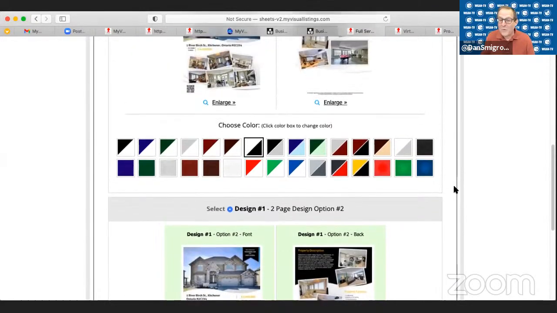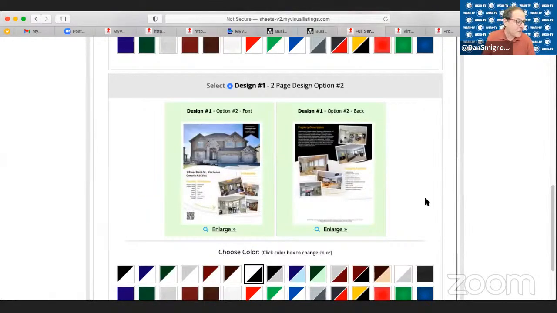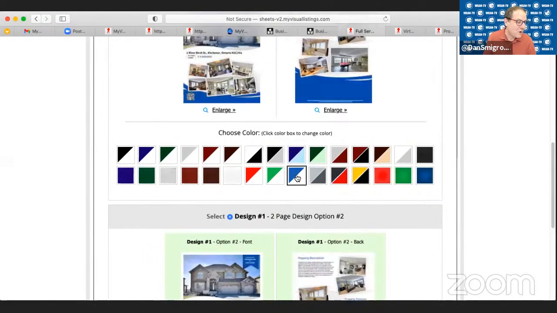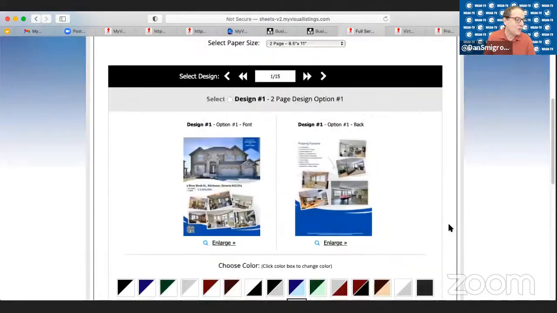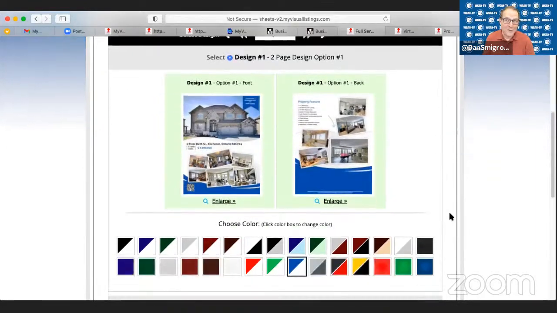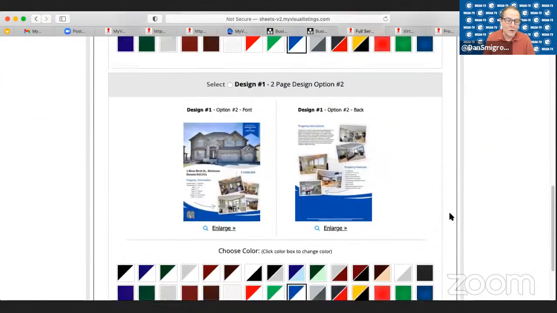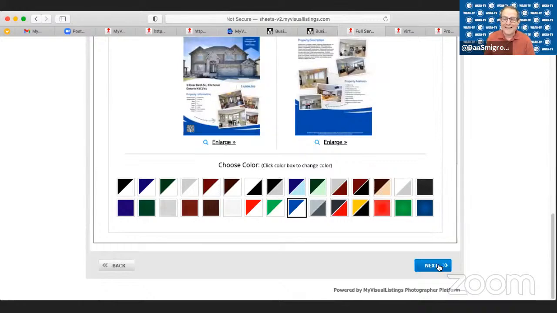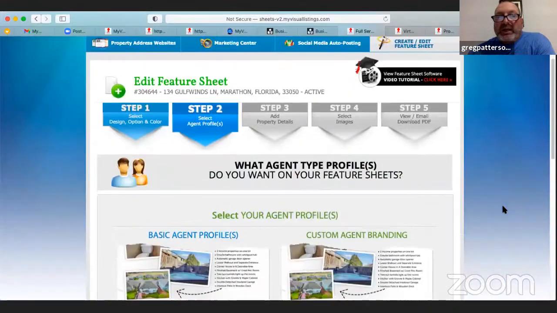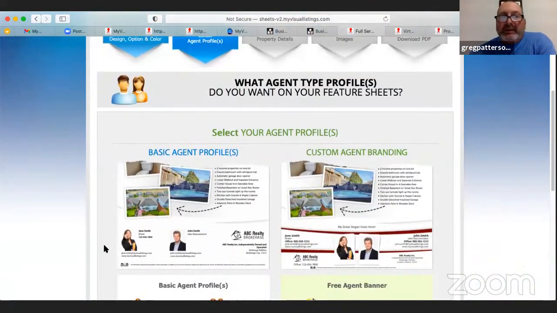I went and created a one. In fact, if you Google comparison Matterport floor plans versus My Visual Listings floor plans, on that We Get Around Network forum post, I've also included a link to the one sheet that I created, just like Greg is showing us. So I'm just going next, and now here's the difference right here, which I wanted to show you before.